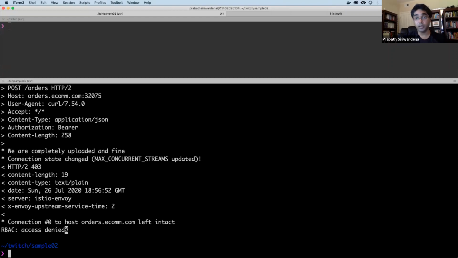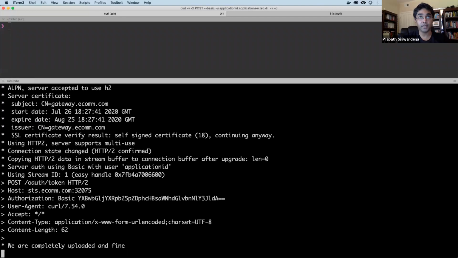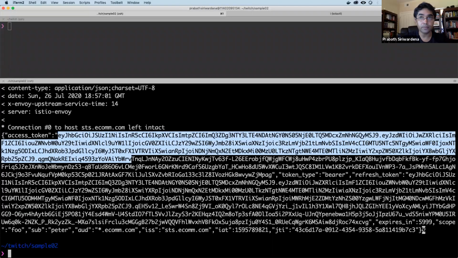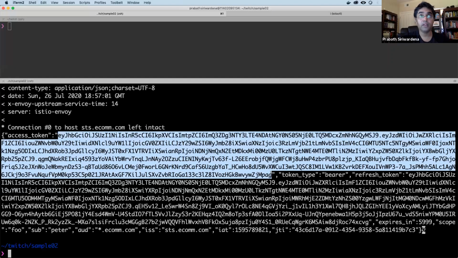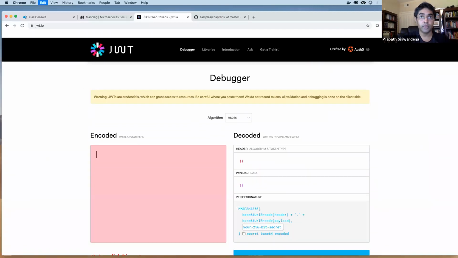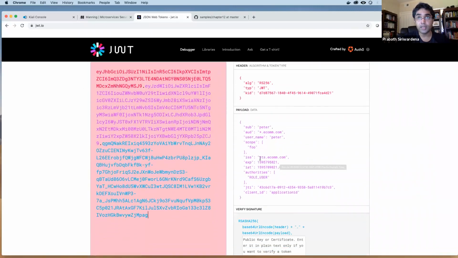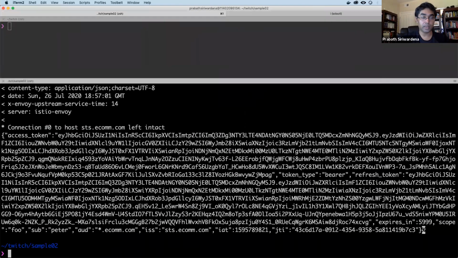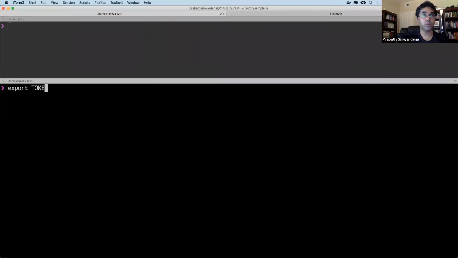Now let's try to invoke the service with a JWT. First I need to talk to the STS and get a token. So this is the JWT I get. If you go to jwt.io, you'll be able to decode this. Here you can see the issuer is sts.ecom.com, which will match the policy we have defined in our request authentication CRD. And then the audience is also *.ecom.com, which will also match our configuration. Now I'll export this as export token.